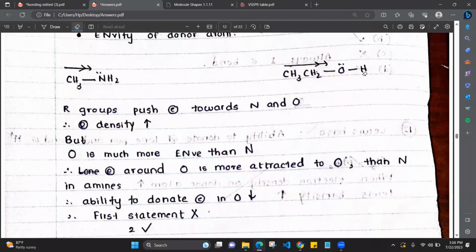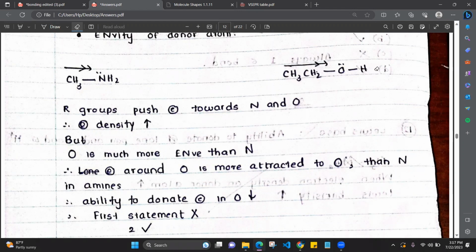Carbon, nitrogen, oxygen. Oxygen has a lower atomic radius than nitrogen. That means whose electronegativity is higher? Oxygen. So oxygen is more electronegative than nitrogen, right? Therefore, the electrons around oxygen are more attracted to oxygen than the electrons in the amines. In amines also it is attracted, but not as much as oxygen.